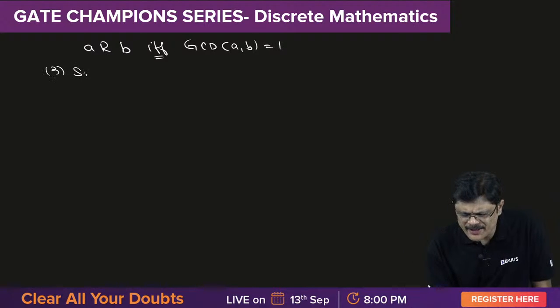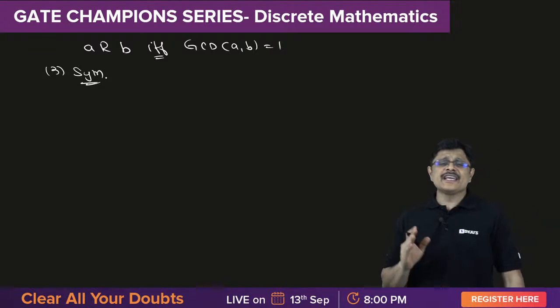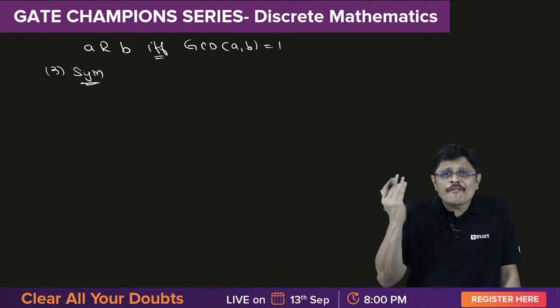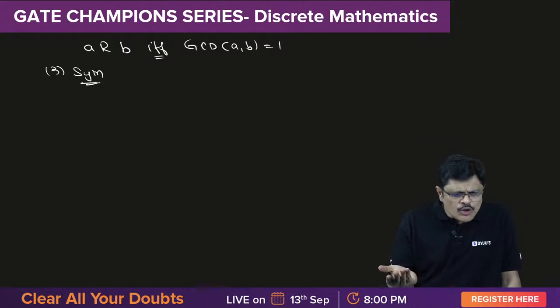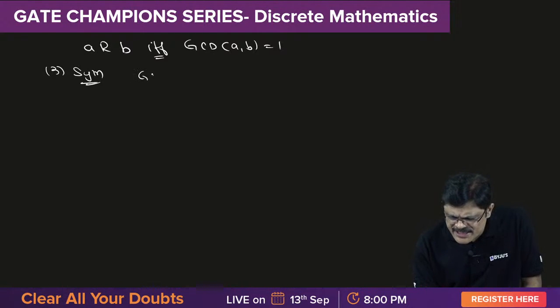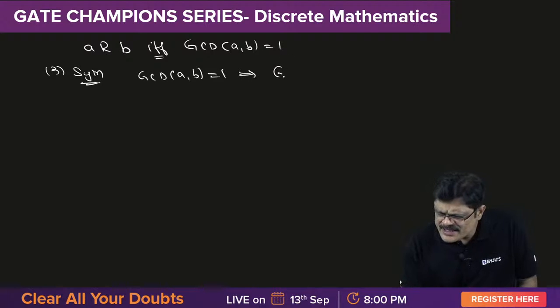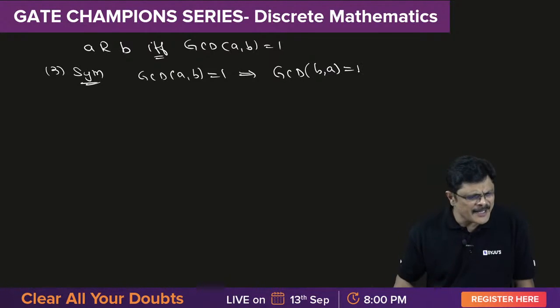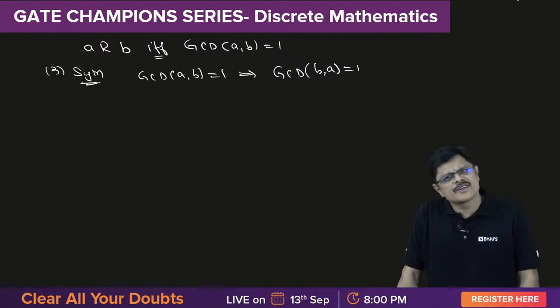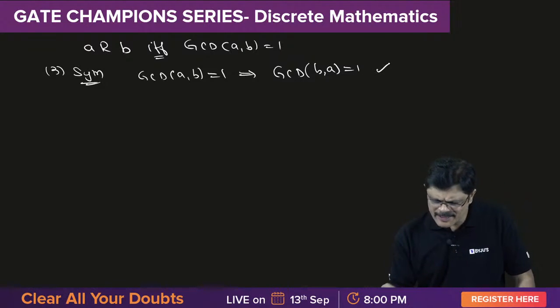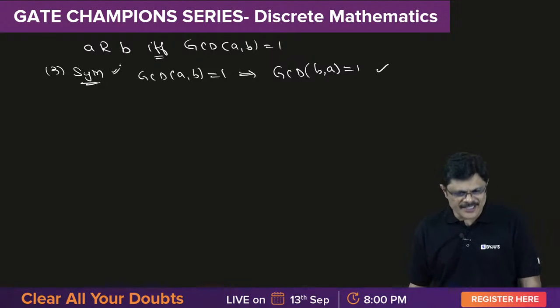What about symmetric? See, symmetric means if GCD of A, B is 1, GCD of B, A is also obviously 1. So GCD of A, B is 1. This means GCD of B, A would be different? No, it would be exactly the same. So no problem. Symmetric is done.